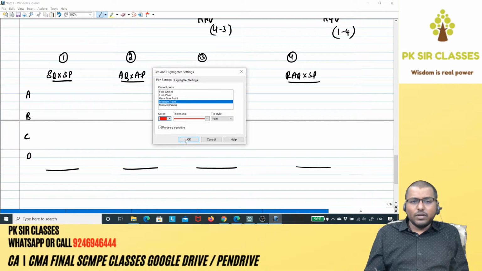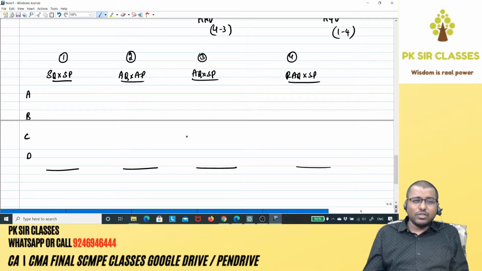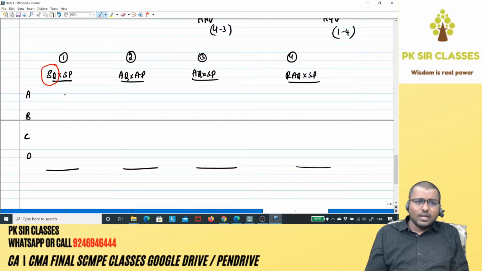Standard quantity of raw material required for actual output of finished goods. In other words, the raw material that you allow for actual output of finished goods. Obviously, this will never be in the question, 100 out of 100 cases. So SQ, is it there in the question? No. SP, yes, it is there in the question. So let's pick up the numbers.